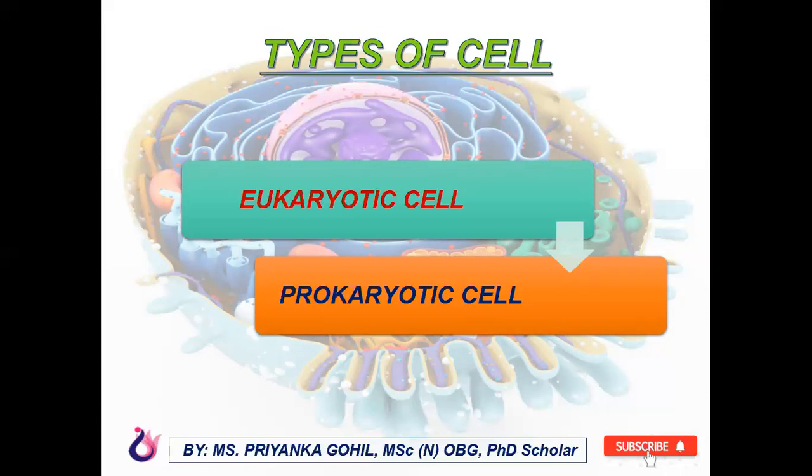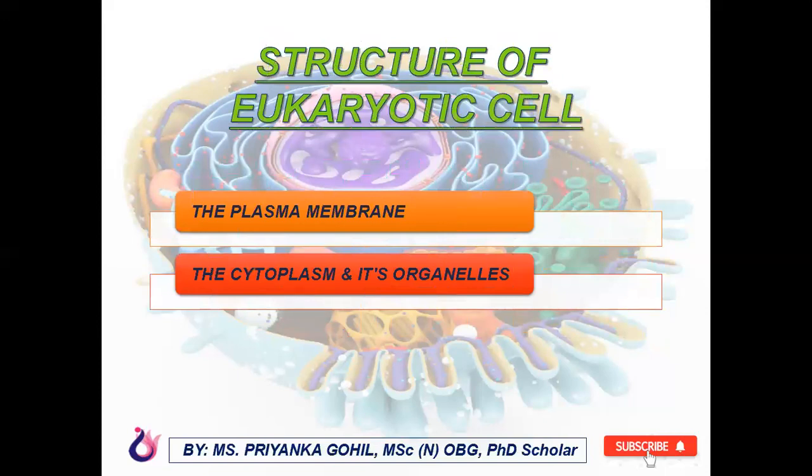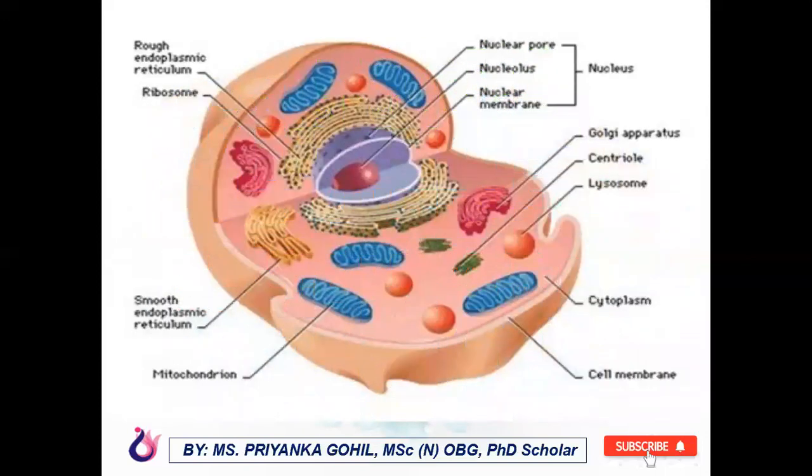Now, the structure of a eukaryotic cell. A typical eukaryotic cell, as seen under a light microscope, has two major parts. The first part is the plasma membrane, and the second is the cytoplasm and its organelles. Here, the different substances that make up the cell are collectively called protoplasm. So first we will talk about the plasma membrane. Here I have a structure of the eukaryotic cell. This surrounding membrane, this outer membrane, is called the plasma membrane.